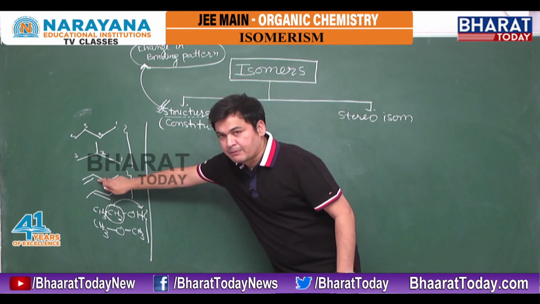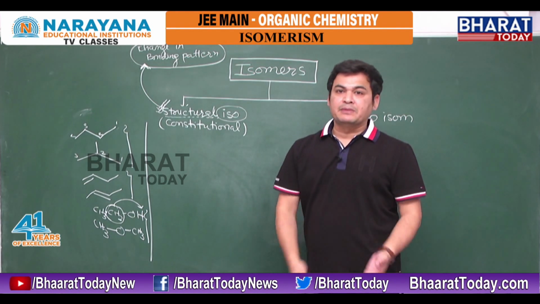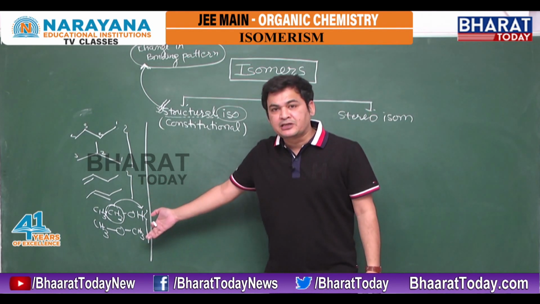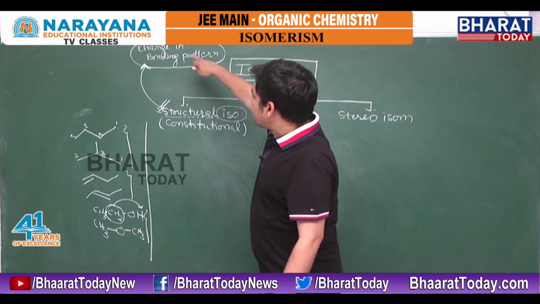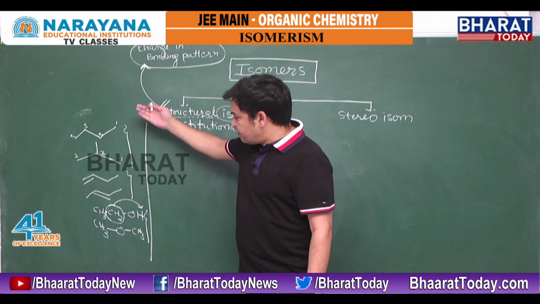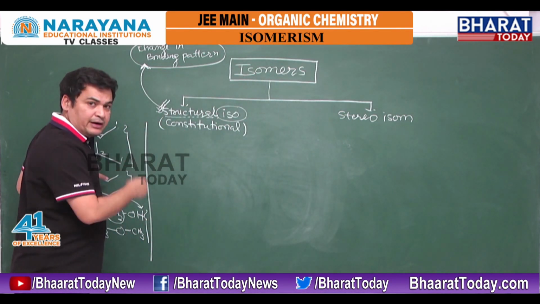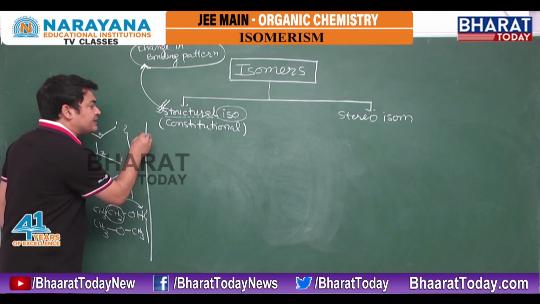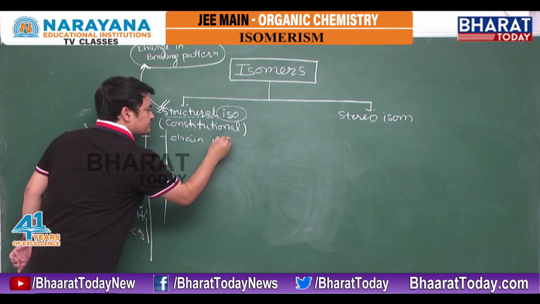It means the position of the double bond has changed. In the third example, when I change the bonding pattern, my functional group has changed. Alcohol is now converted into ether. Whenever we change the bonding pattern, we get different structures. If by changing the bonding pattern we get a different chain, they are called chain isomers.